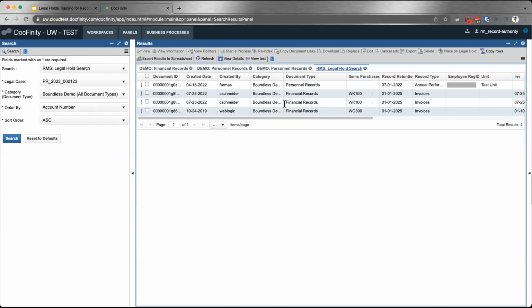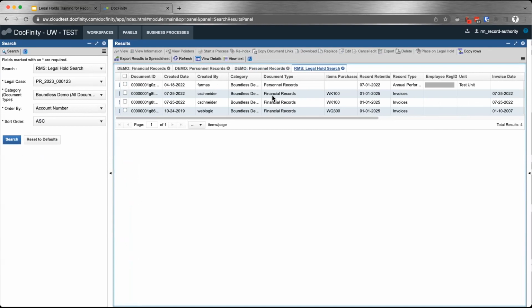Here you see the 3 financial records that I just put on hold before, and the 1 personnel record that I did towards the end. This tool is meant both as a way for you to export things, as I showed, but also as a way to, as you are fulfilling the request, if you forgot what's already in there, or just want to confirm that you have everything, get a full list of the documents that you have permissions for